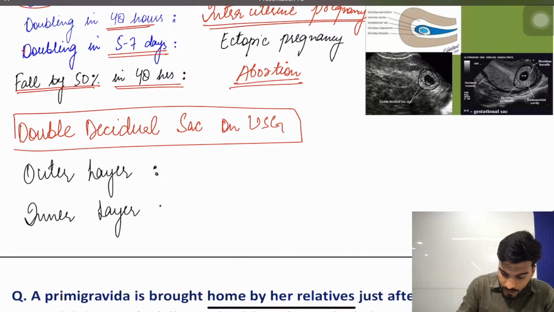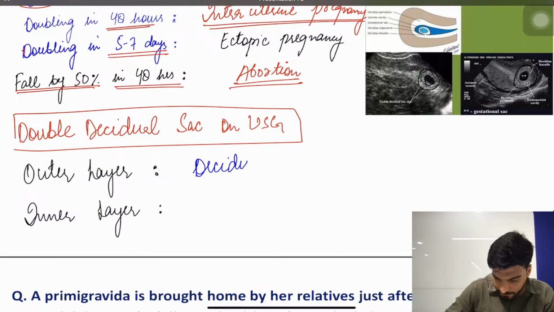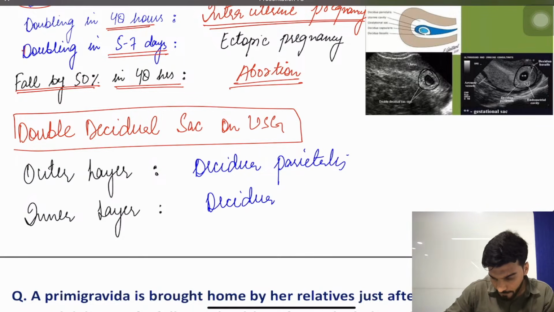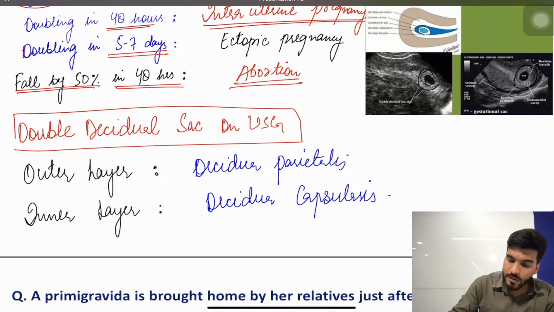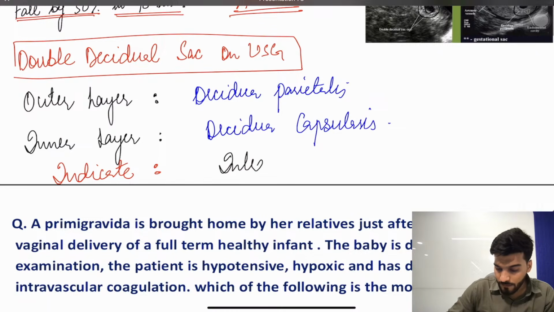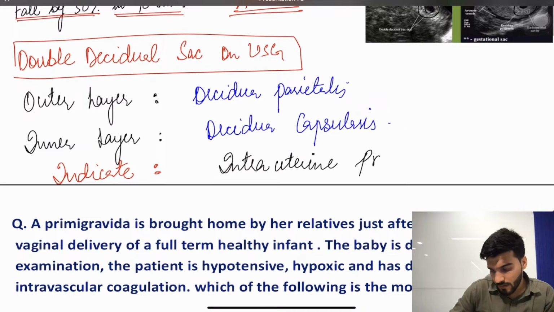Now this double decidual sac is formed by two layers, outer layer and inner layer. What is the outer layer? The outer layer is due to the decidua parietalis, and the inner layer is due to the decidua capsularis. And what does it indicate? It indicates the intrauterine pregnancy.